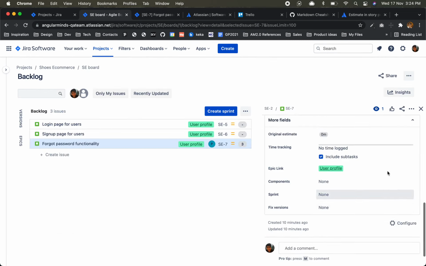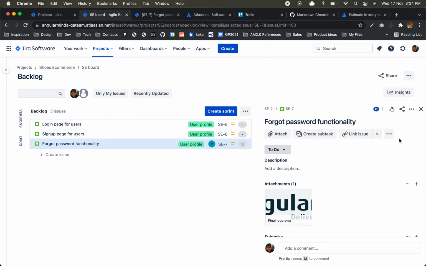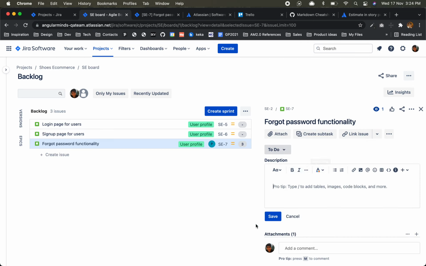Okay, and now we have seen this attach, right? Then create subtask, we already created. Description, you can add whatever description you want. Below would be the email template, right?